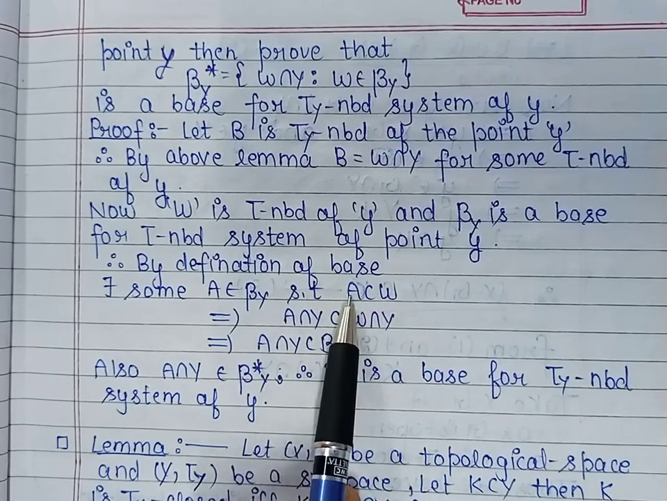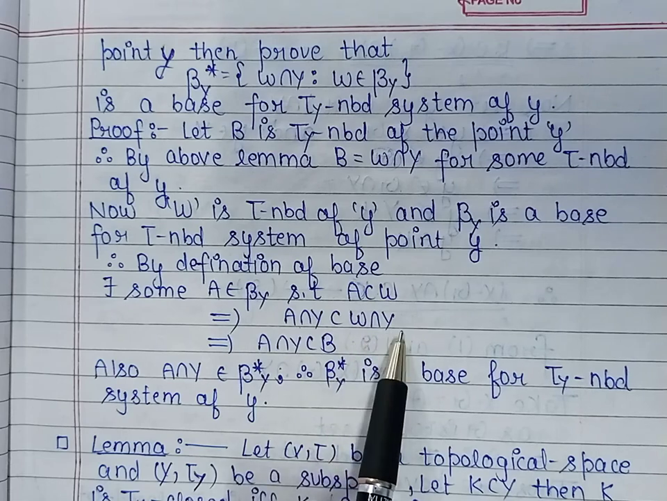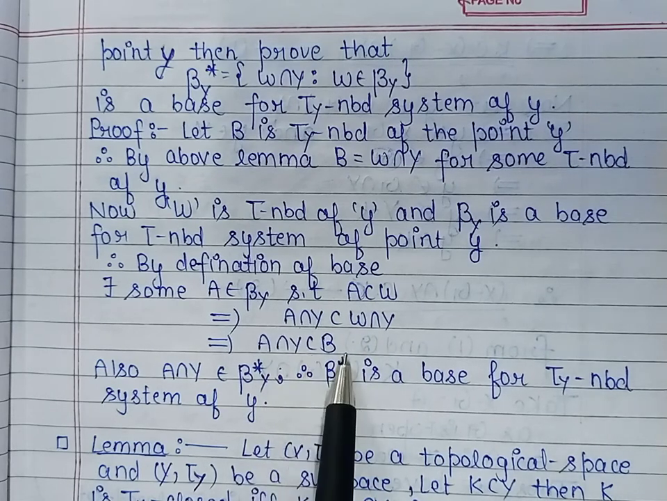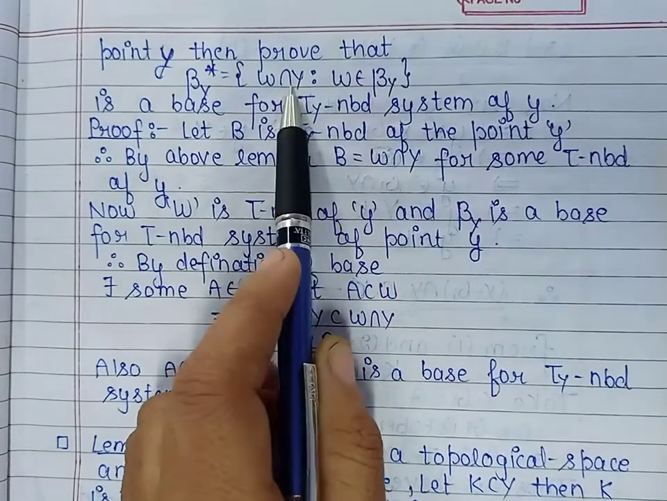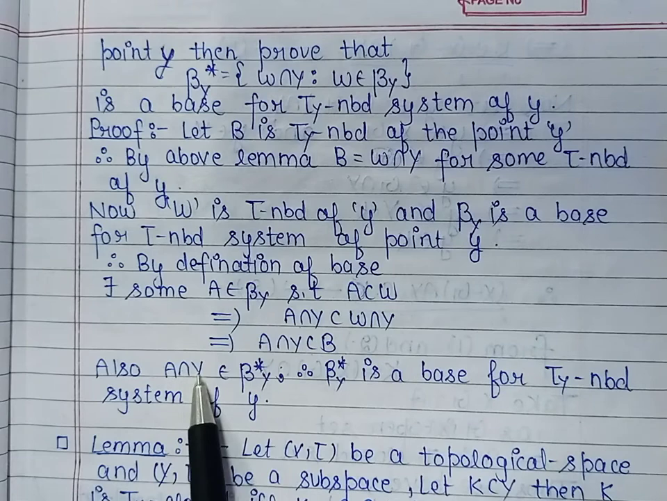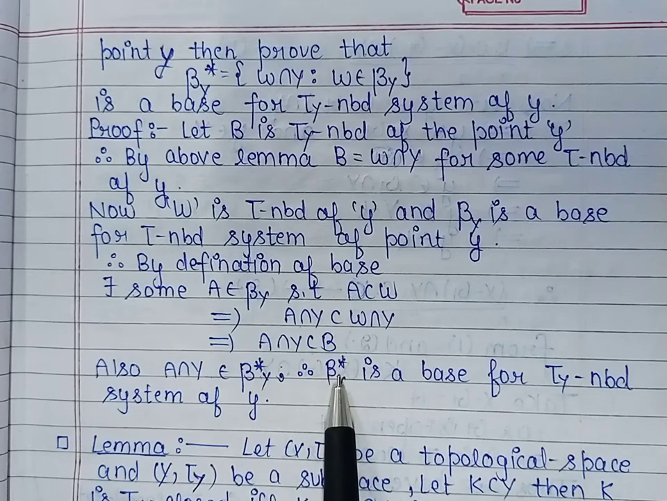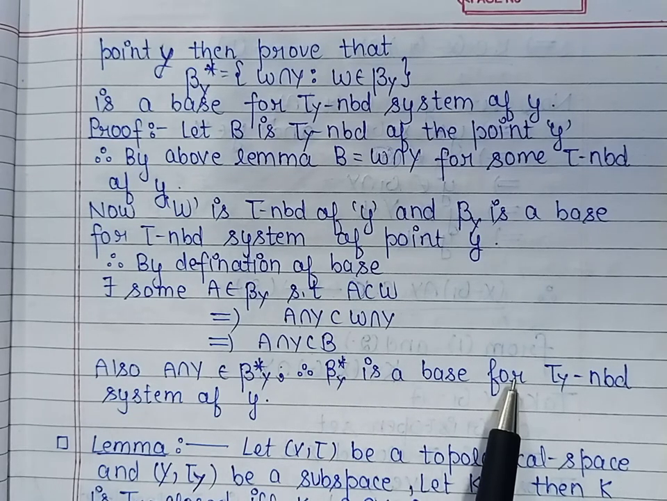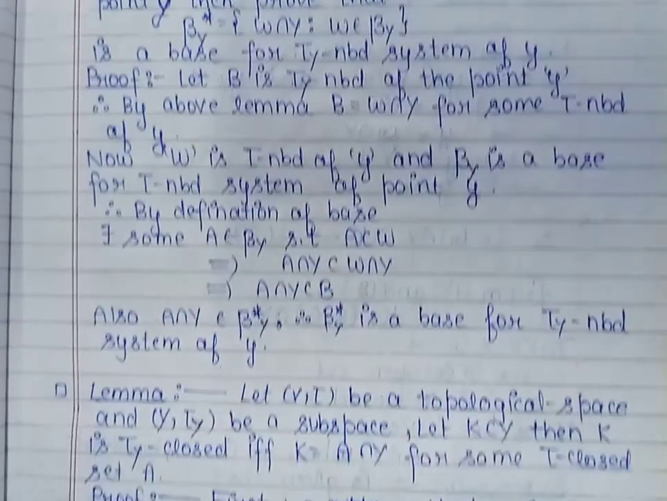From here, A intersection Y is contained in W intersection Y. So we have obtained A intersection Y is contained in B. And also by definition, A intersection Y belongs to beta star y. Thus we can see that beta star y is a base for tau Y neighborhood system of the point y. Now there is one more lemma.